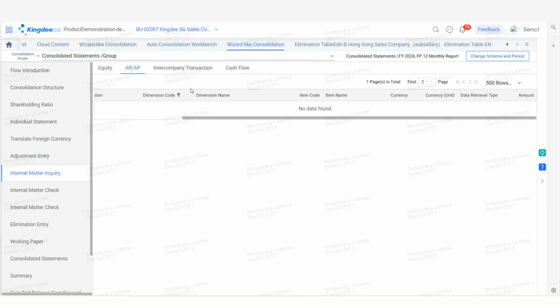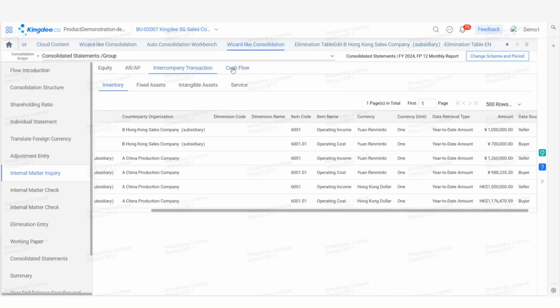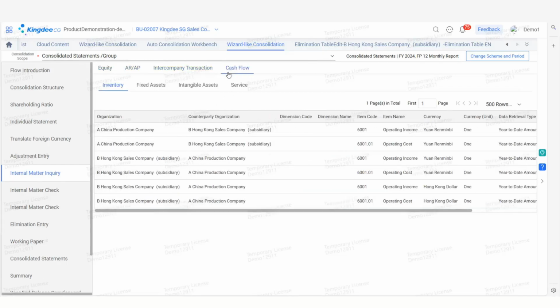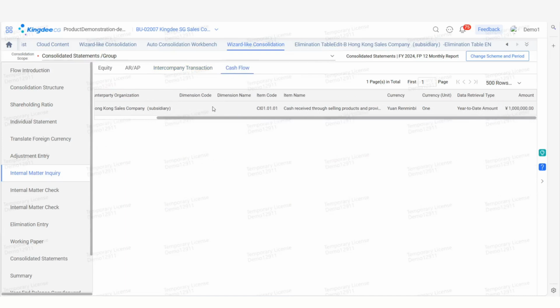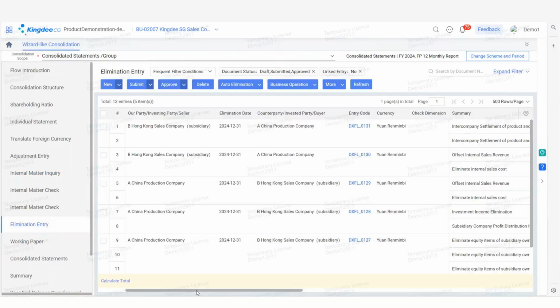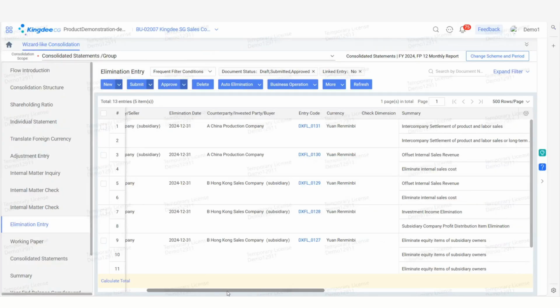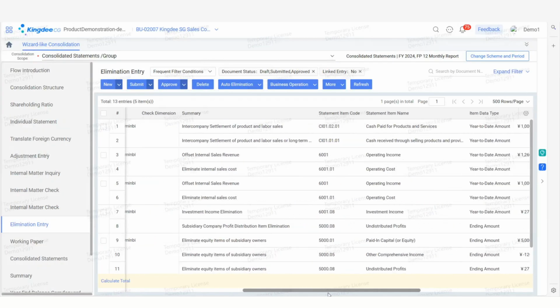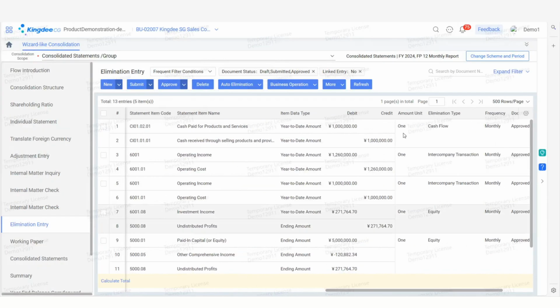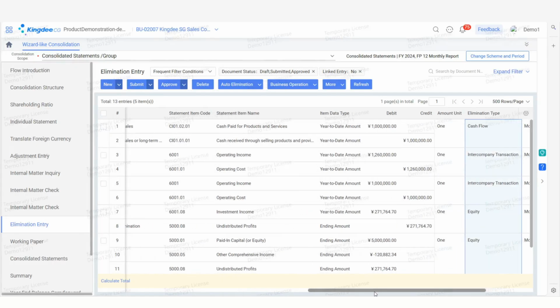Next, we query and check data on equity, AR, AP, intercompany transactions, and cash flow between consolidated organizations. If there are vouchers with the accounting dimension of internal party within the group, the data will be displayed here for easy query. Elimination entries include elimination types for equity, AR, AP, intercompany transactions, and cash flow. They eliminate duplicate calculations of internal transactions through debit-credit balance, adjusting report data to ensure that the consolidated statements only reflect the results of transactions between the group and external parties.